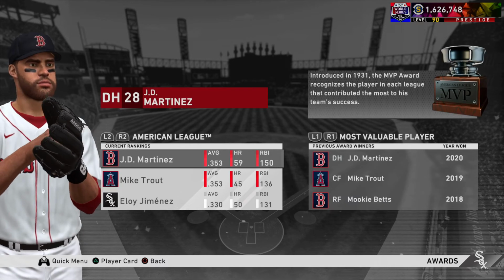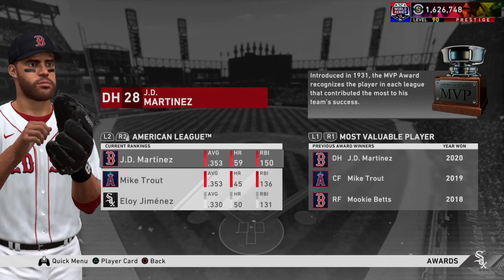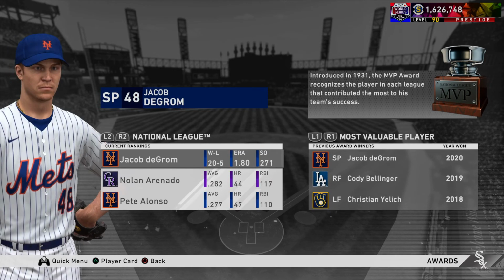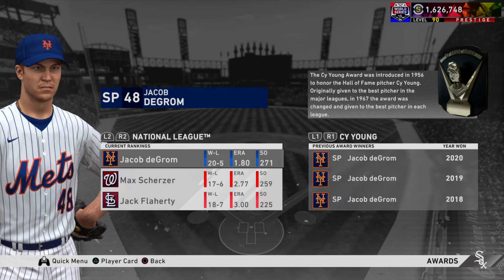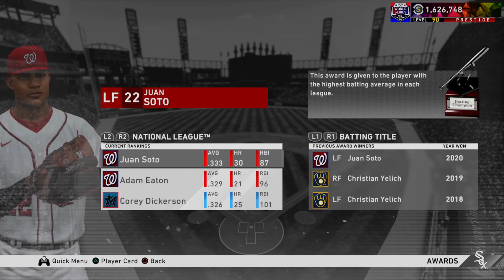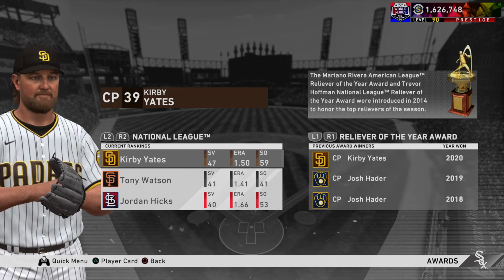I almost forgot to go through the National League because I'm a little curious too, but just in case you guys are curious, I'm going to go through the National League. DeGrom wins MVP. That is a very good season. So that means he probably won Cy Young too. So that is 3 Cy Youngs in a row for Jacob DeGrom. That is insane. Juan Soto with the batting title. Kirby Yates reliever of the year.